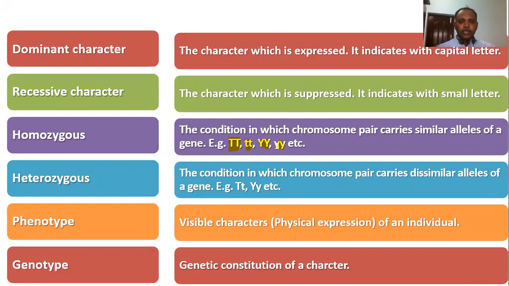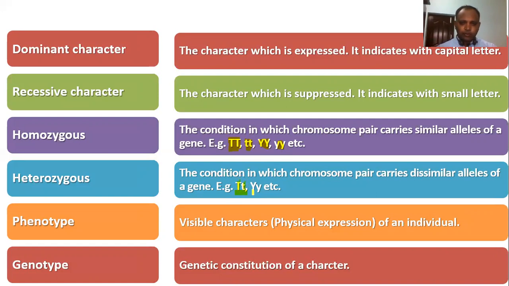Heterozygous: the condition in which the chromosome pair carries dissimilar alleles of a gene. You see here, in this gene pair one is capital T, another is small t, because one is a dominant gene and the other is a recessive gene. But in the homozygous pairs, both are dominant or both are recessive. In this pair, one is the capital letter, the dominant gene, and the other is a recessive gene, right?